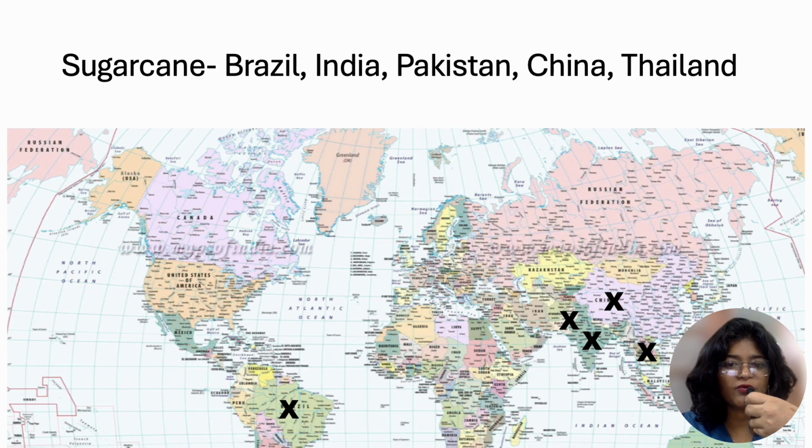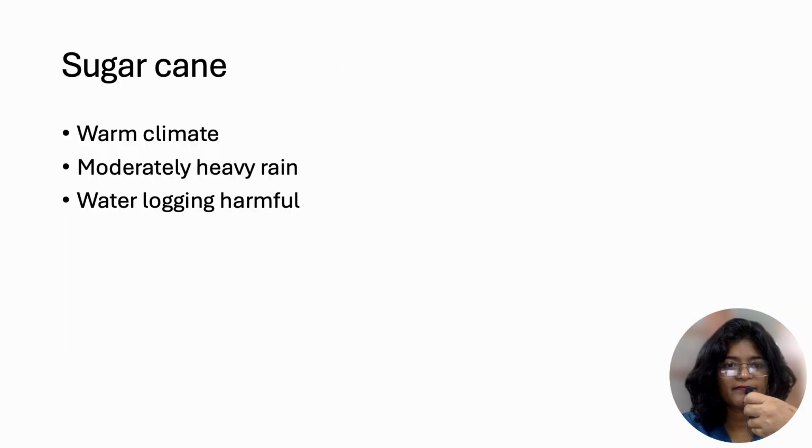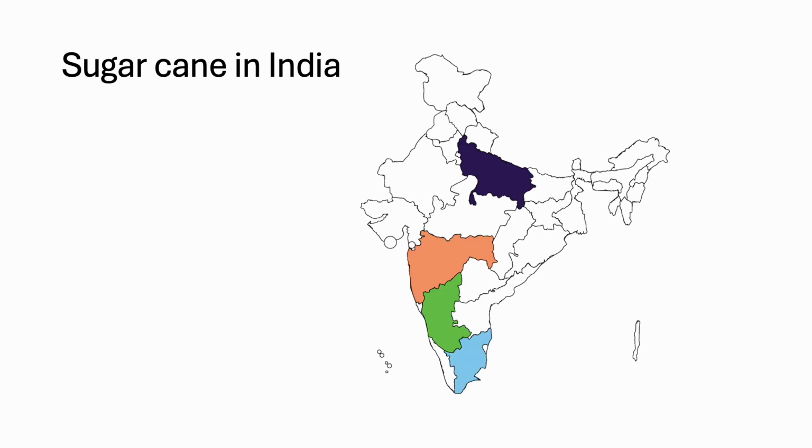Sugarcane is mostly grown in Brazil, India, Pakistan, China, and Thailand. For the production of sugarcane, it needs a warm climate and moderately heavy rain. Water logging is harmful to the crop. In India, sugarcane is grown in Tamil Nadu, Karnataka, Maharashtra, and Uttar Pradesh.